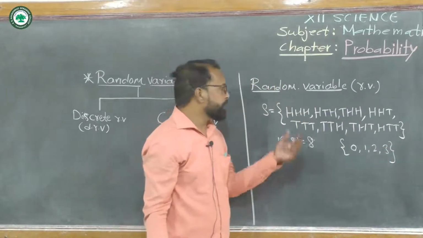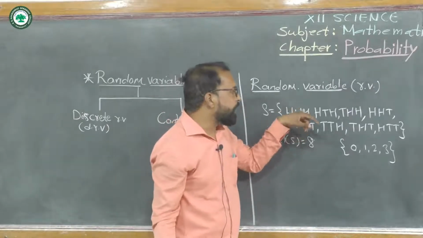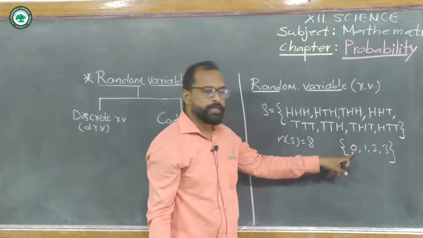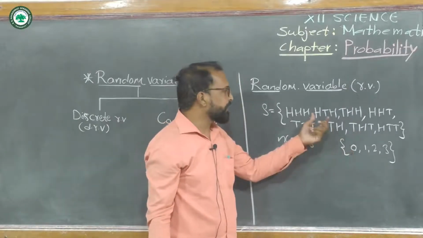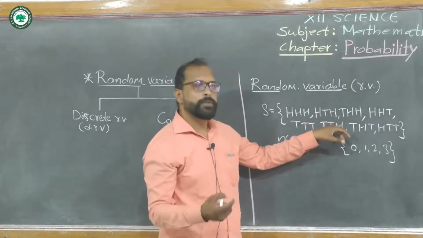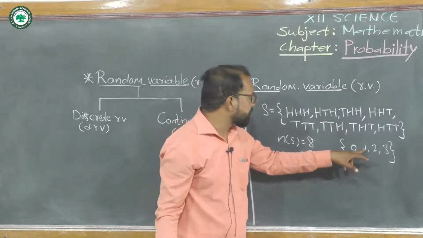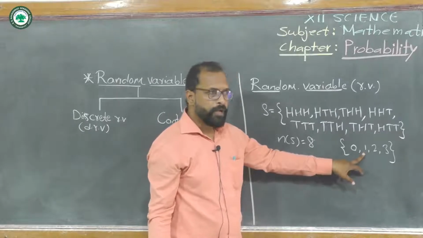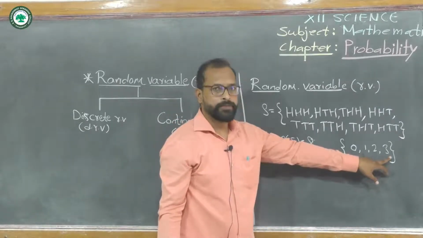It means that there are some outcomes in the sample space with 0 heads, some outcomes with 1 head only, and likewise for 2 and 3 heads.